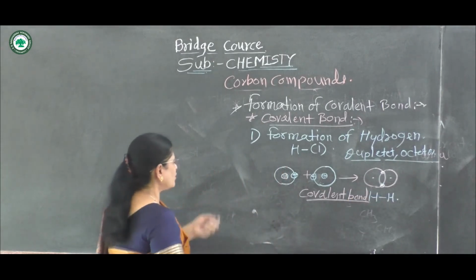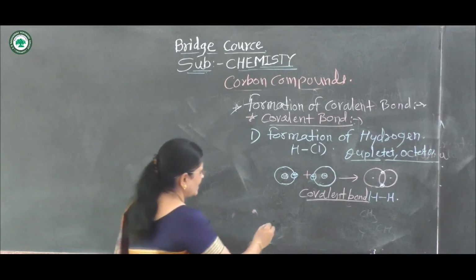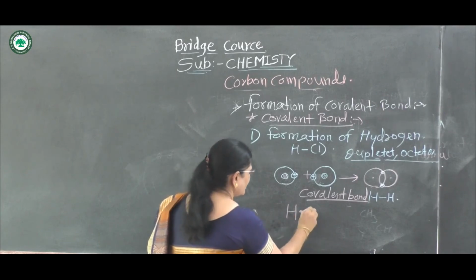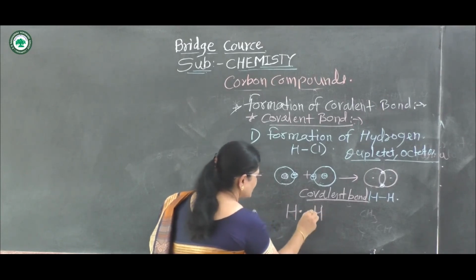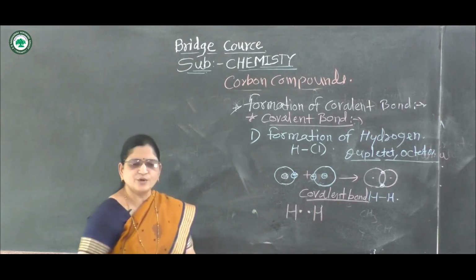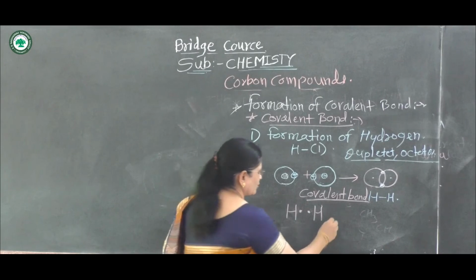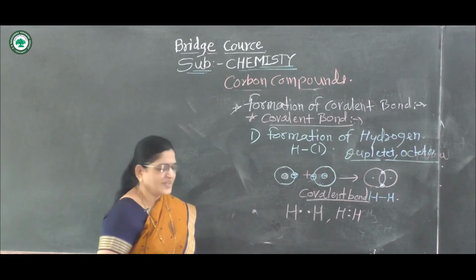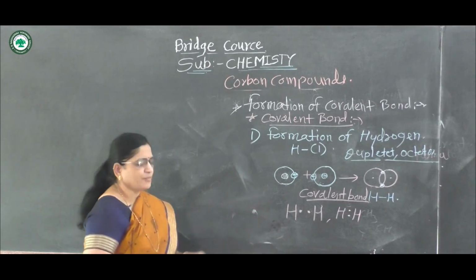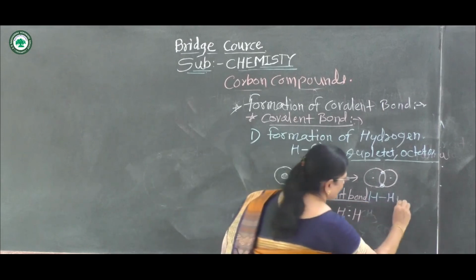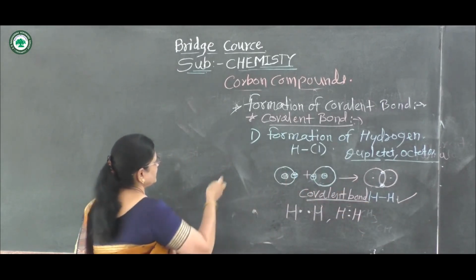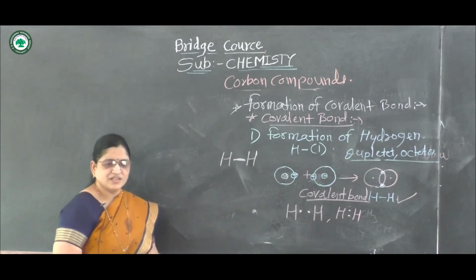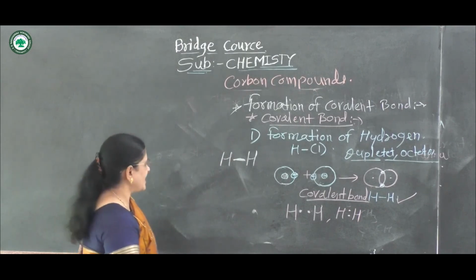It is also shown by the electron dot formula. Suppose this hydrogen atom has one electron and the second hydrogen atom has a second electron, and it forms a hydrogen molecule by sharing of electrons. Or it is also shown in this way: the bond and structural formula of hydrogen, where two hydrogen atoms are joined by a dash, or bond.